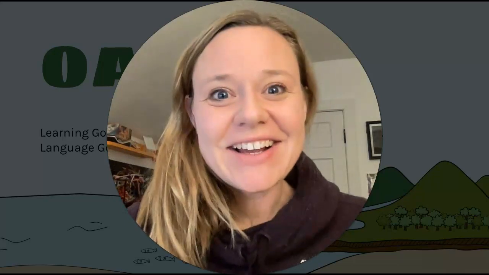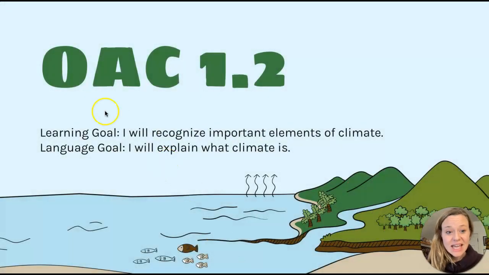Hey, sixth graders! I am super excited because we are getting started with our unit on ocean, atmosphere, and climate. In this unit, you will see this acronym OAC. That just stands for Ocean, Atmosphere, and Climate, and it's a good way to shorten it because that's a really long term.